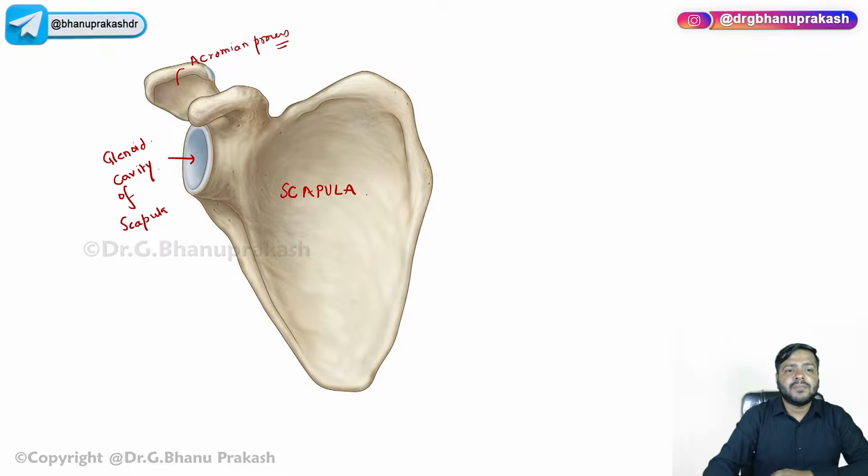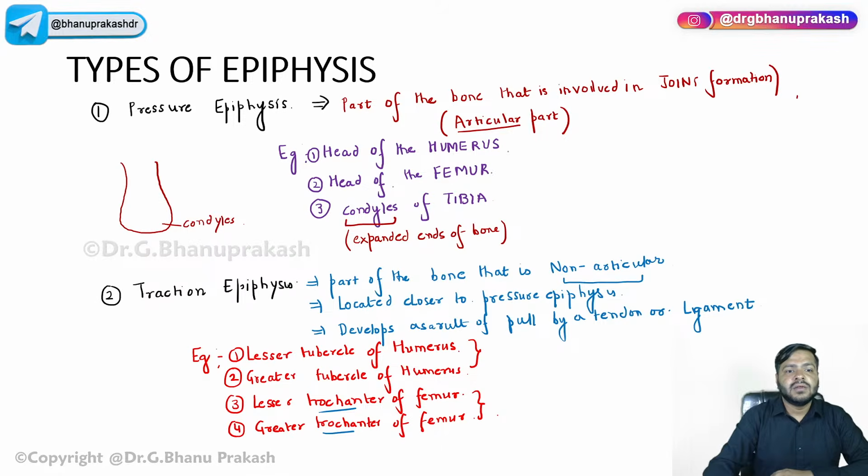The second one wala part, that is the traction epiphysis. And I hope you understand the difference between the tubercle and the trochanter, right? What is the head? What is tubercle? What is trochanter? As of now, there should be something in your mind. Just give me a thumbs up, guys, in the chat box if this is done.